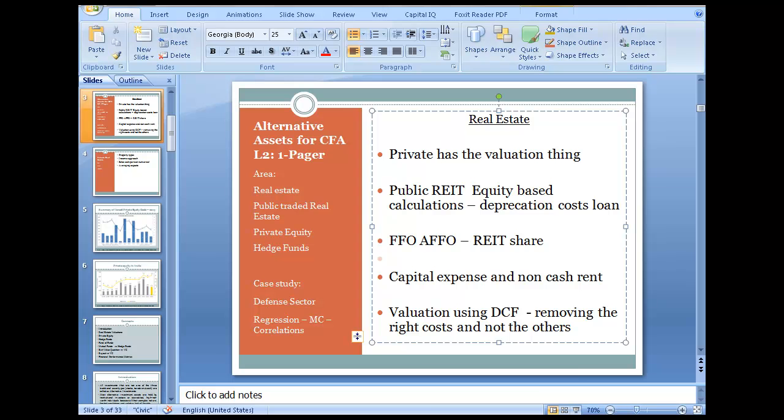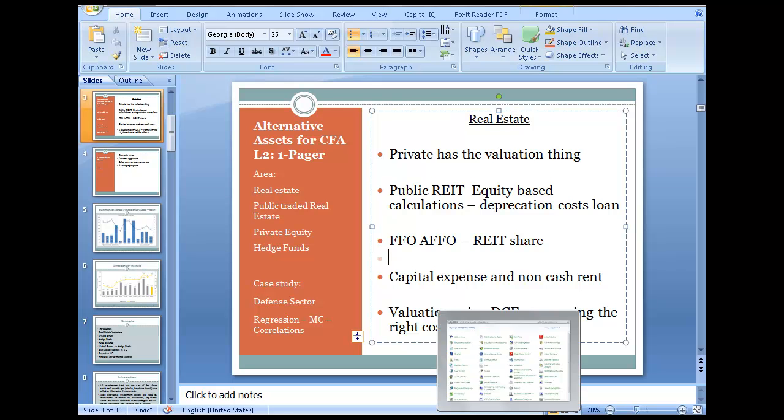When you move ahead, you have values of the REIT share, the price to FFO approach: funds from operations, shares outstanding, FFO per share. So that is the price to FFO approach. You have funds from operations, you have shares outstanding, you get FFO per share, we apply the subsector average multiple, and you multiply that into FFO per share. So this price to FFO is like a relative approach. Then the value of the REIT using price to AFFO. So for price to FFO and price to AFFO, you need to find out the multiple.